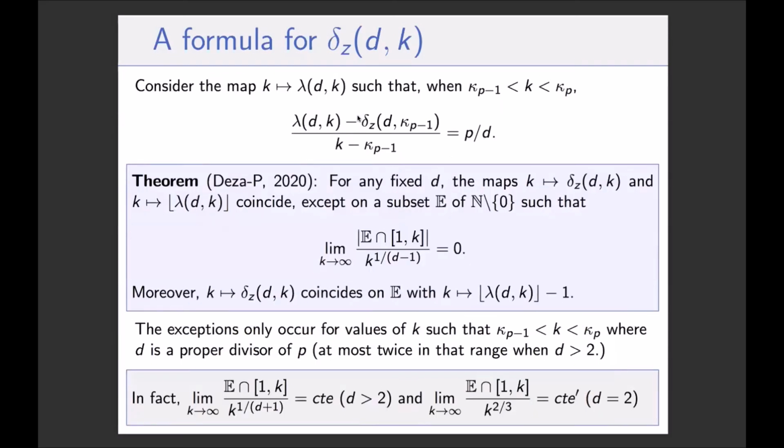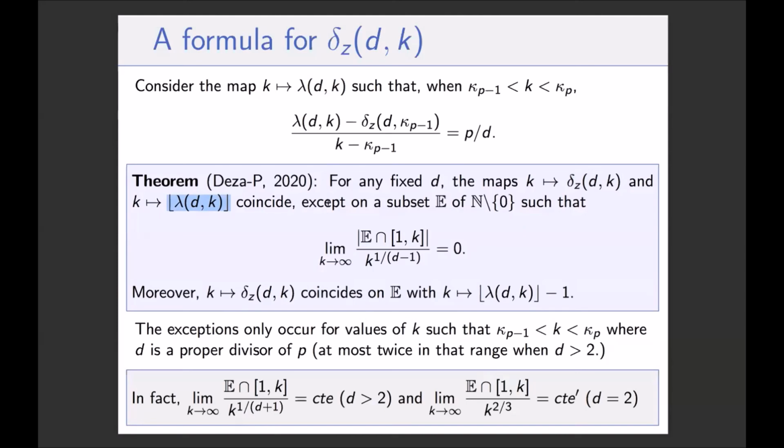So here, we take a k between kappa p minus 1 and kappa p. And we call lambda d k the linear interpolation between the 2 points. So it's a very simple formula, like this. And the theorem says that delta z d k is equal to the floor function of lambda d k, except on a subset of exceptions.